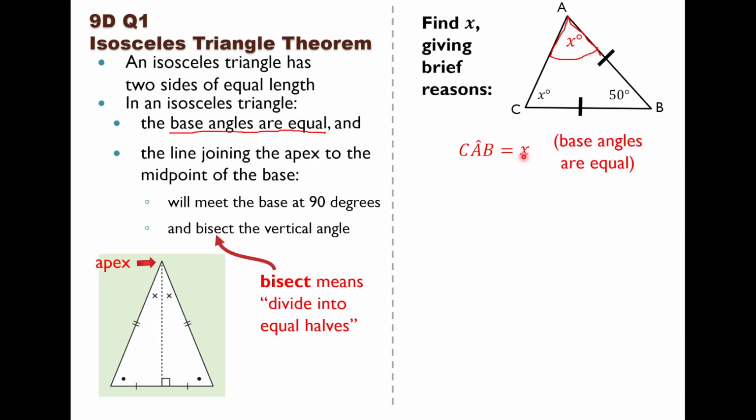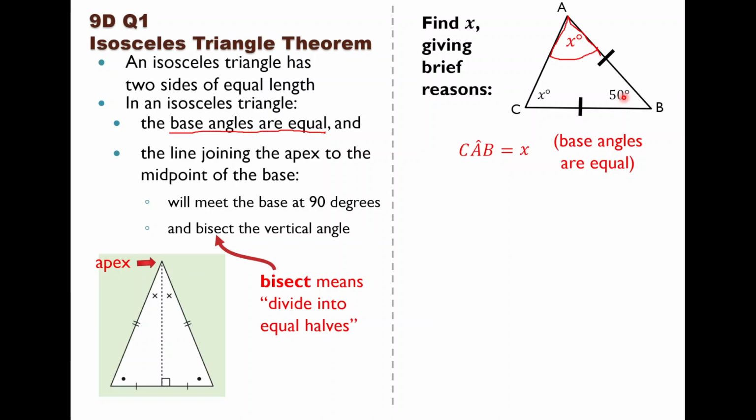And the reason is base angles are equal. That is why I can draw a little x on here to show that these two angles are both the same. Well, now that I know that, I can look at the angles that are in this triangle. Look, I've got an angle of x, x, and 50. If I add up the angles in a triangle, what number will I get?